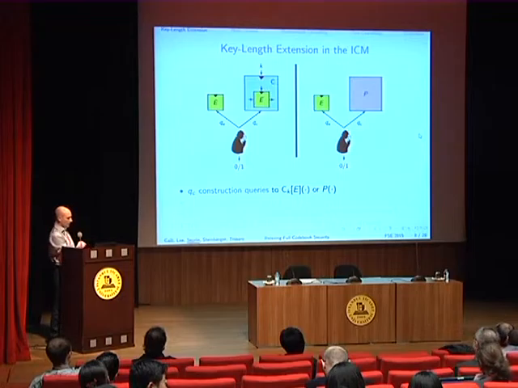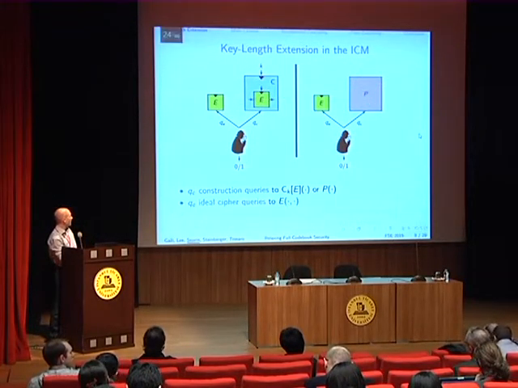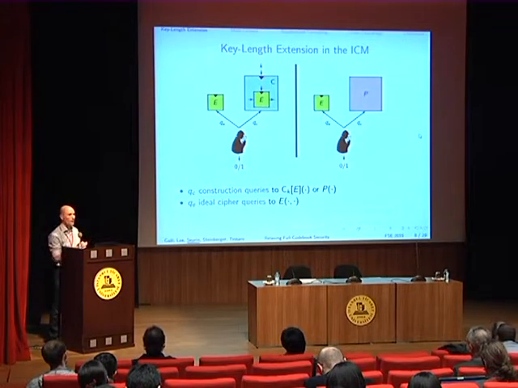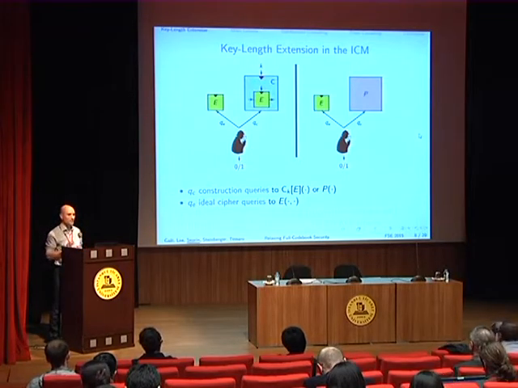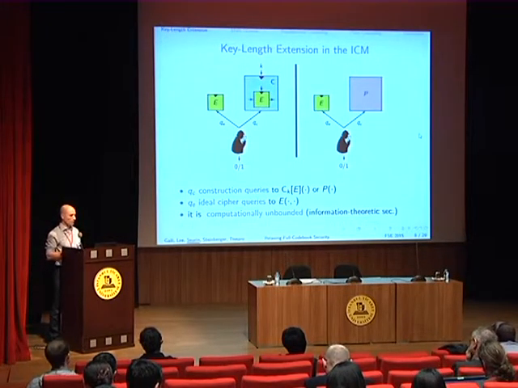Still for the notation, our distinguisher will be able to make q_C construction queries, either to the construction or to the perfectly random permutation, and also q_E ideal cipher queries to the underlying ideal cipher. In some sense, q_C is the number of plaintext-ciphertext pairs that the adversary can intercept, and q_E represents the offline computation of the adversary. Otherwise it is computationally unbounded. So this is an information theoretic notion.